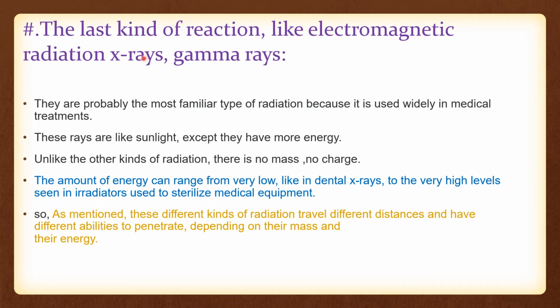The last kind is electromagnetic radiation, that is, X-rays and gamma rays. It is probably the most familiar type of radiation because it is widely used in medical treatments. These rays are like sunlight except they have more energy. Unlike the other kinds of radiation, there is no mass and no charge in it.